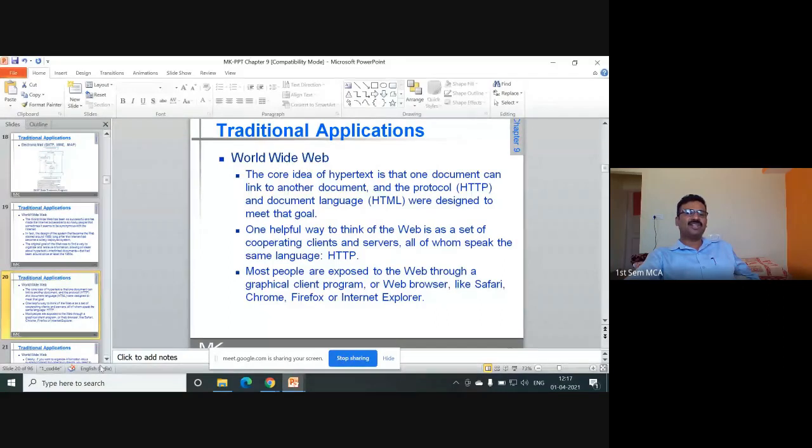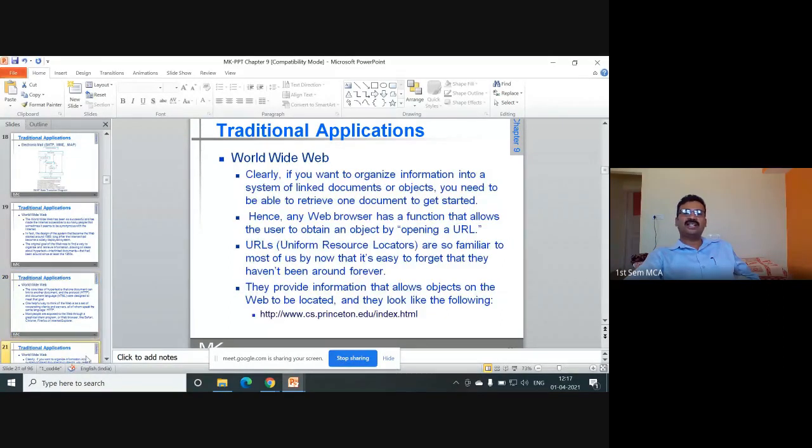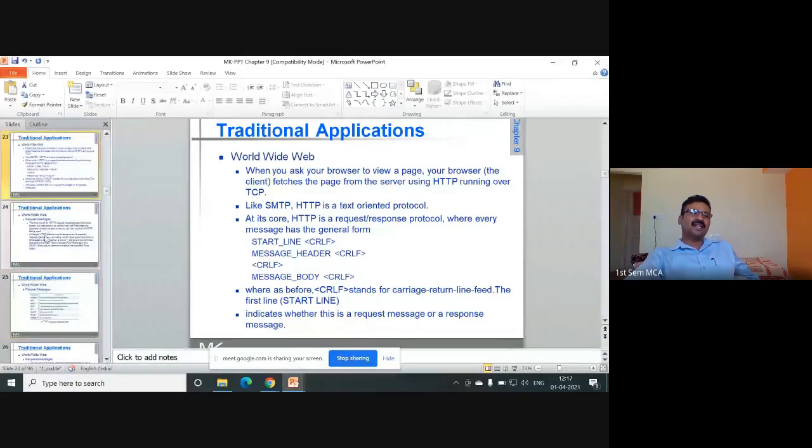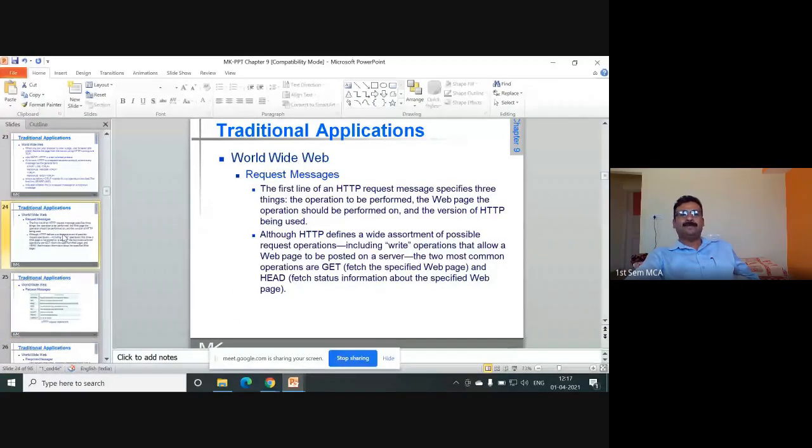You can write this information, and how you can navigate using the different links. Uniform resource locator, URLs. Write a short note on URL and URI, uniform resource locator and identifier. These things you have to write, and this information is easy and you can go through it.